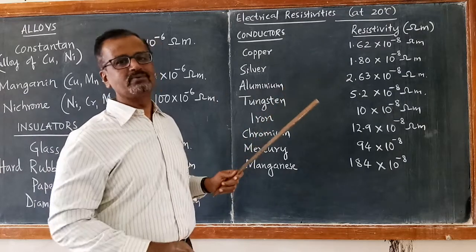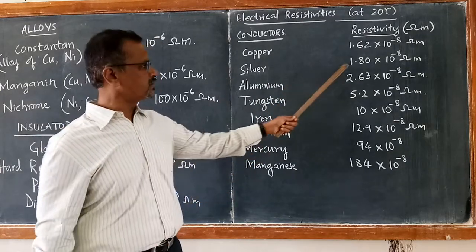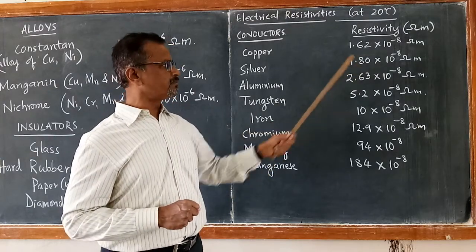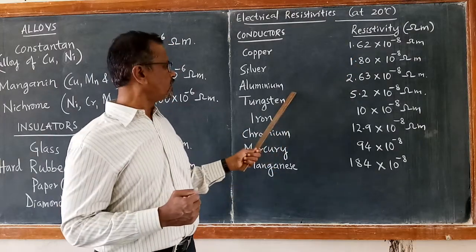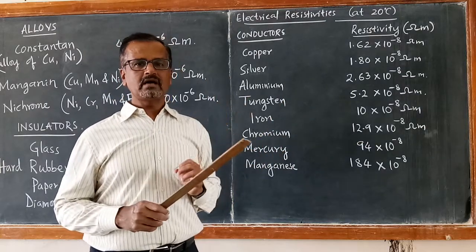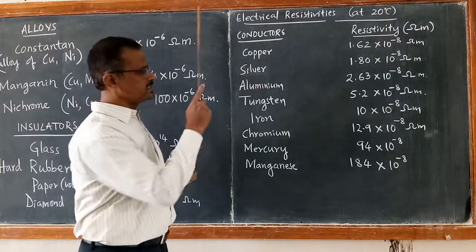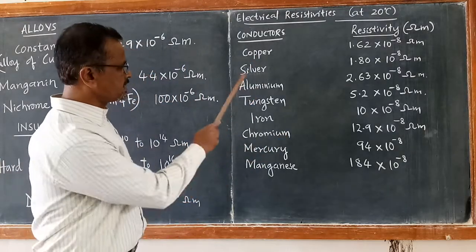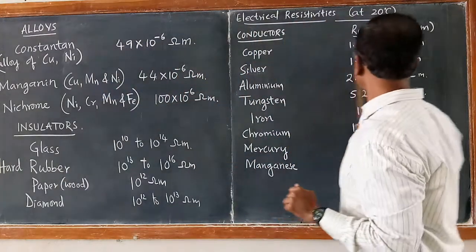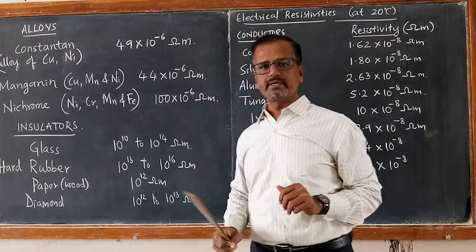We do not use silver. We know the reason for that. Silver, although it has a good value of electrical resistivity, 1.8, less than aluminium, we do not use silver because it is a high cost metal. Therefore, after copper it is aluminium. Okay, these are the metals having resistivity in the order of 10 to the power of minus 8 ohm meter to 10 to the power of minus 6 ohm meter.